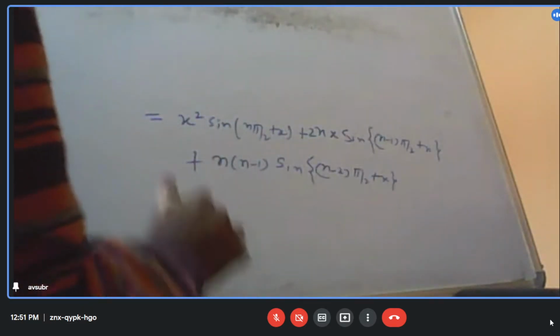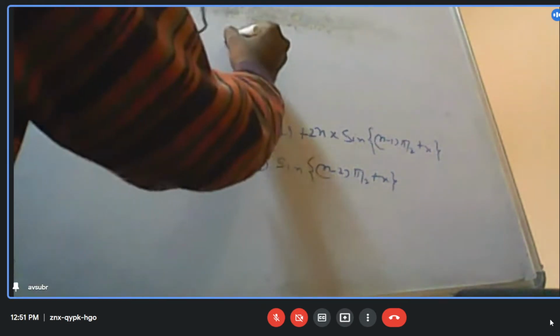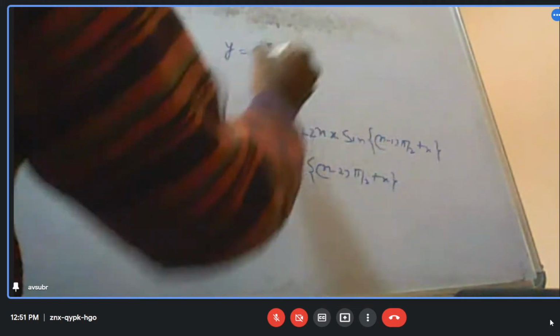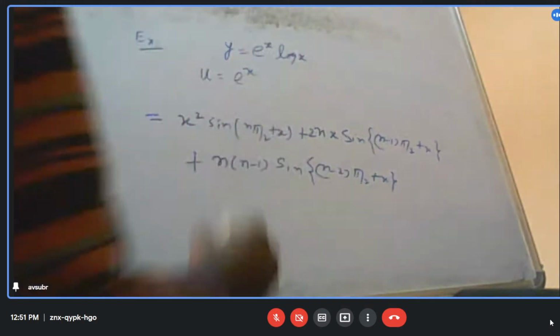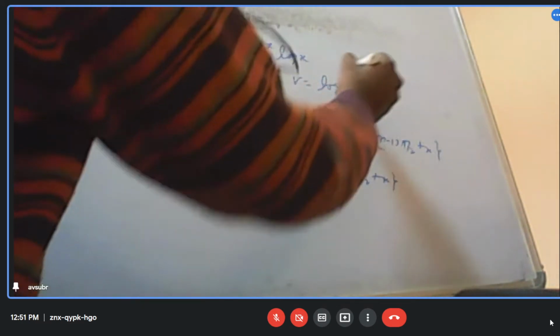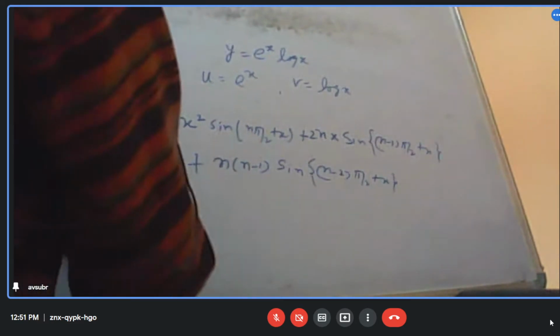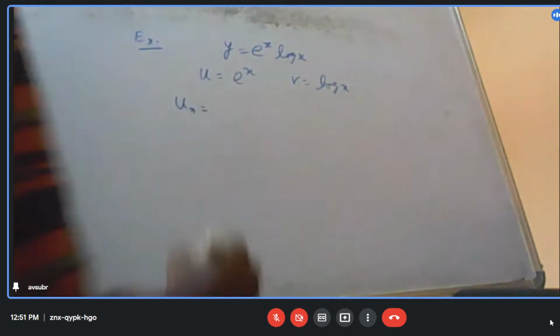All right. Let us take another example. y is equal to e to the power x log x. What I will do, I take u as e to the power x and v is equal to log x. So what is the nth derivative of u?